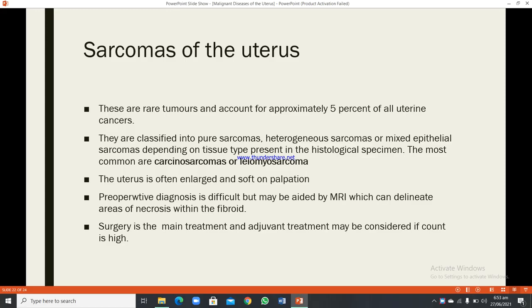Preoperative diagnosis is difficult but may be aided by MRI, which can delineate areas of necrosis within fibroid. Surgery is the main treatment, and adjuvant therapy may be considered if the risk is high.